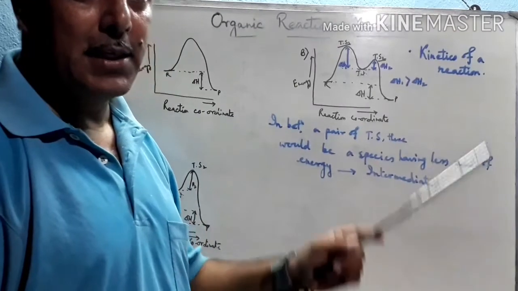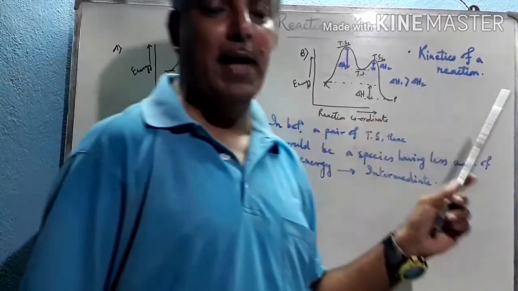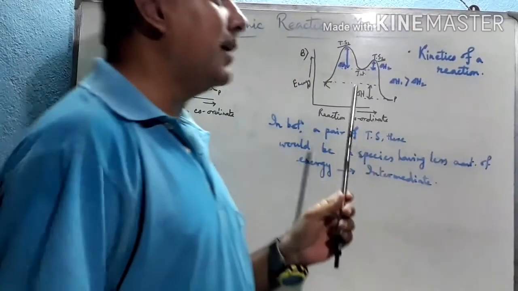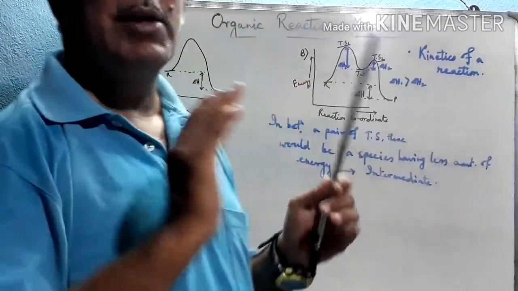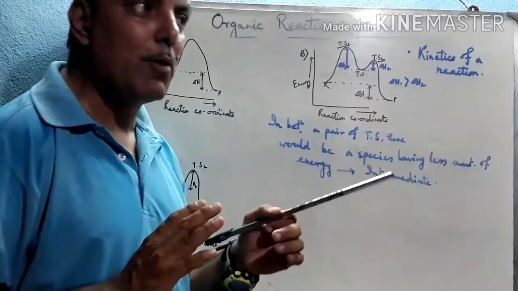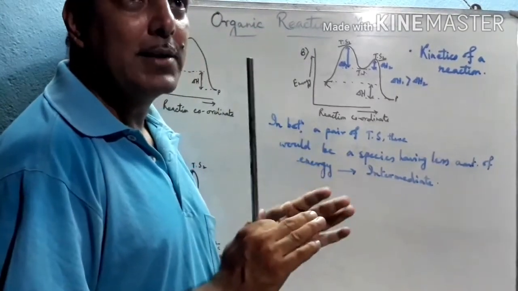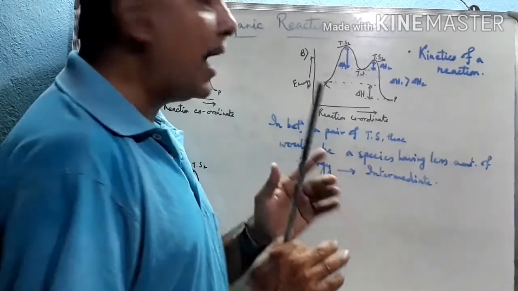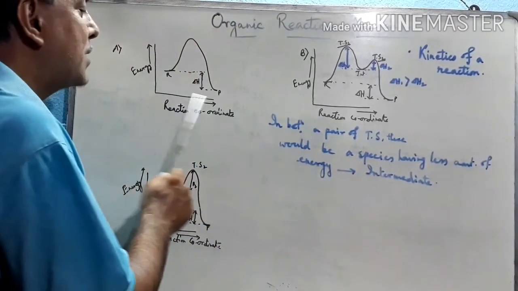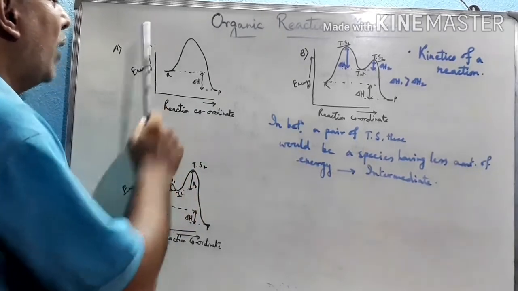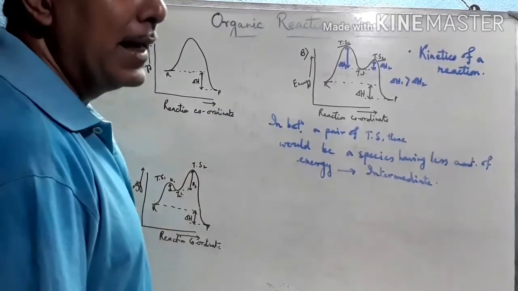I am discussing the kinetics of the reactions, the kinetics of organic reactions. Number 1 is the energy profile diagram. Energy profile diagram means, with respect to the energy, how far the reaction proceeds. The reaction coordinate denotes how far the reaction proceeds, that is the x-axis, and the y-axis denotes the energy.